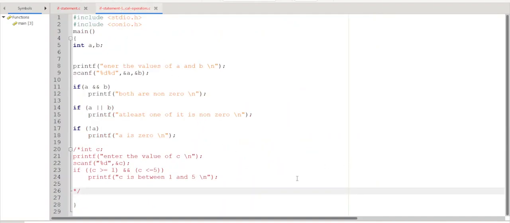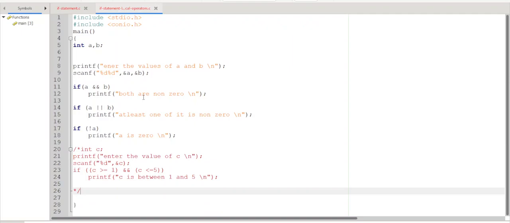So the next one is if-else only, but we are trying with the logical operators. So double ampersand or not. These are the logical operators. What we are doing here, if A and B are true, then we are printing both are non-zero. Here we will be considering numerical values only. These are declared as integers.